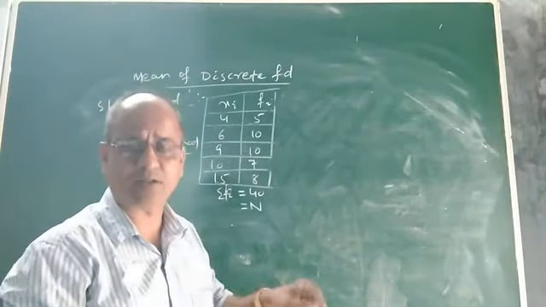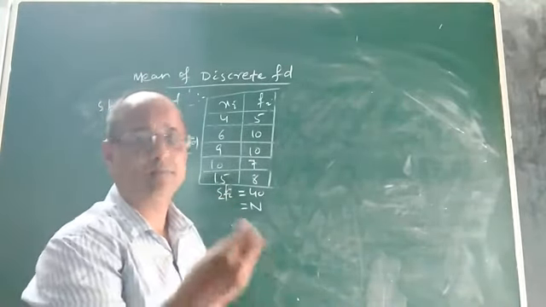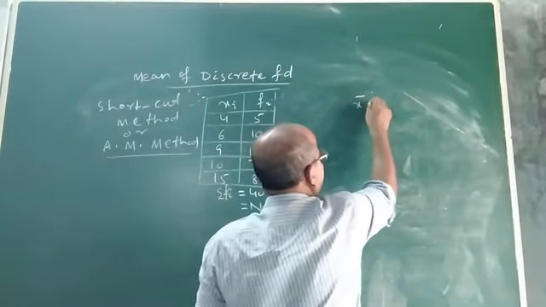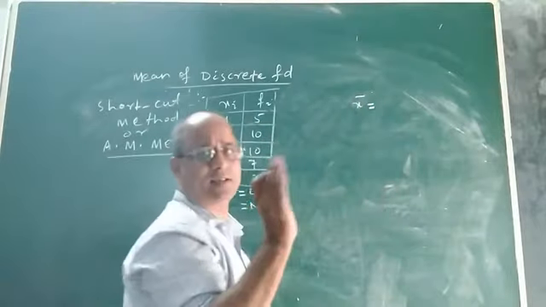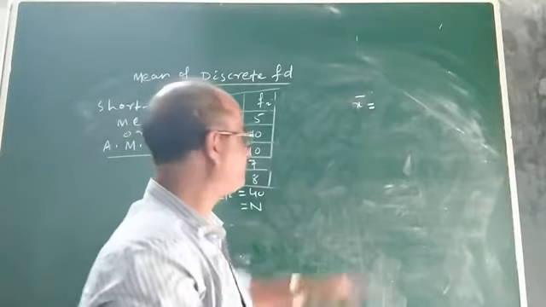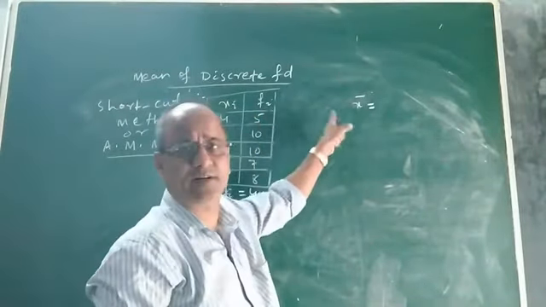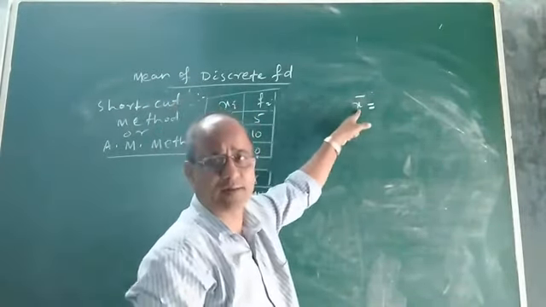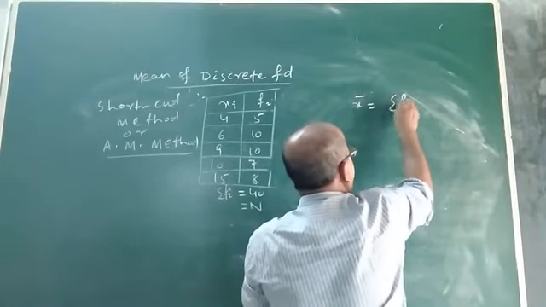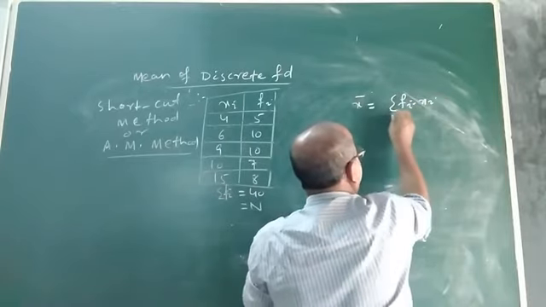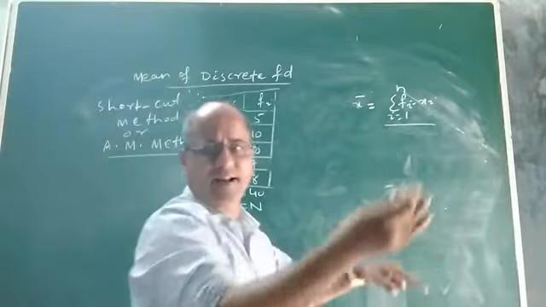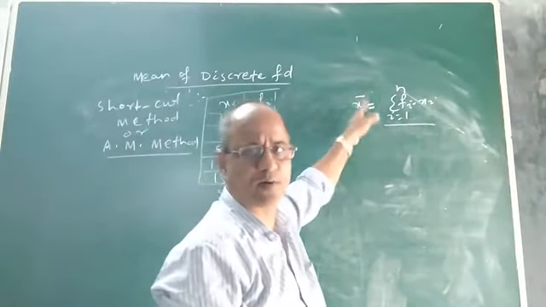I mean the direct method. What is the formula to calculate mean by the direct method? The formula is x bar equal to... x bar is the symbol for the mean of n observations in a distribution. So in a discrete frequency distribution, to calculate the mean, we will use this formula: x bar equals sigma fi xi, where i takes values from 1 to n, divided by n.